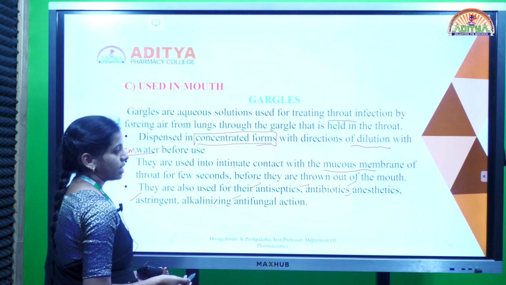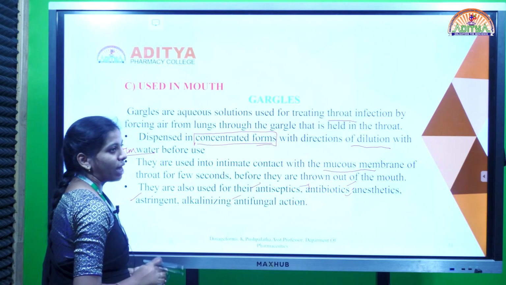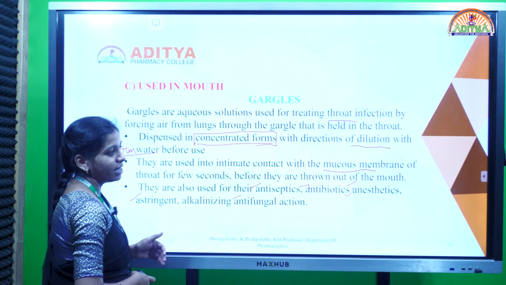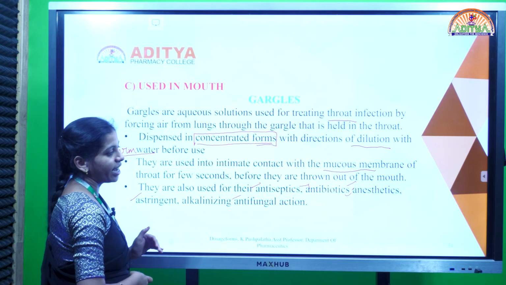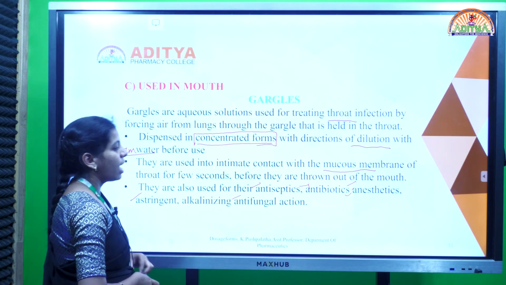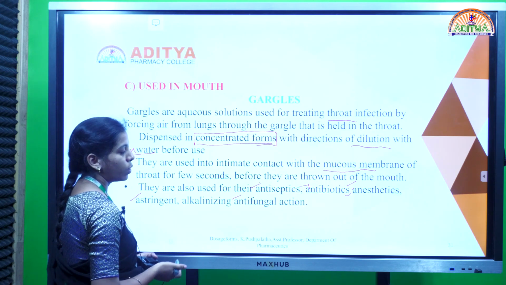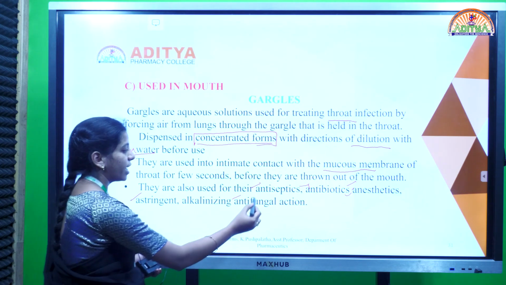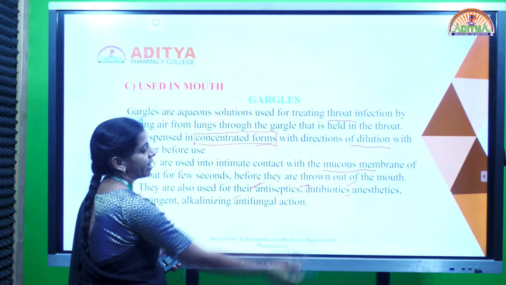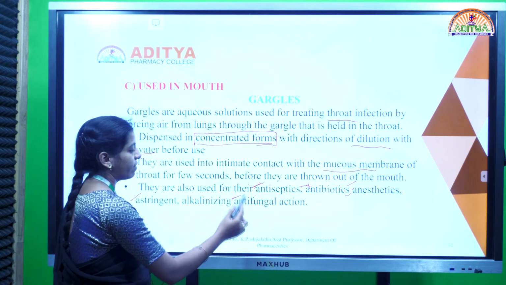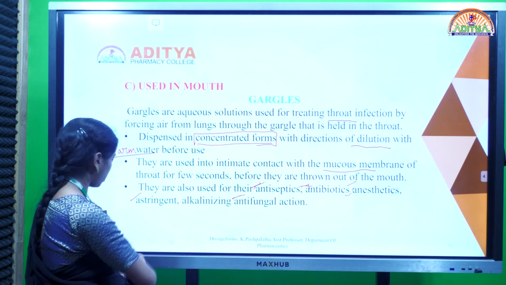So when you administer the gargle, you have to do gargling for some time to maintain contact with the mucous membrane, and thereby get relief from throat infections.